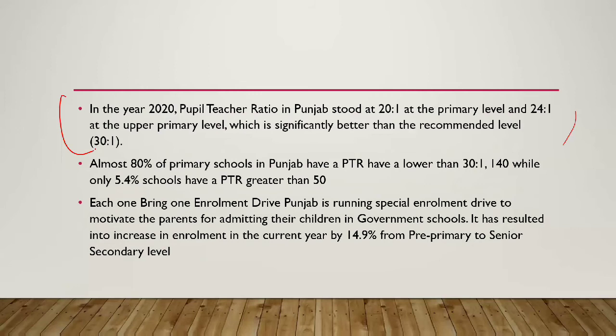Almost 80% of primary schools in Punjab have a pupil to teacher ratio lower than 30:1, while only 5.4% schools have a PTR greater than 50. Bring One Each One enrollment drive in Punjab is being run as a special enrollment drive to motivate parents for admitting their children to government schools, which has resulted in an increase in the enrollment in the current year by 14.9%.